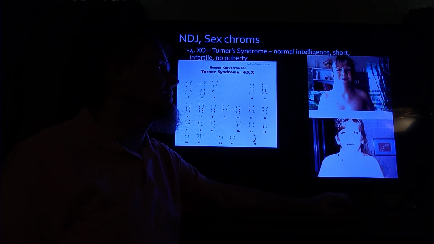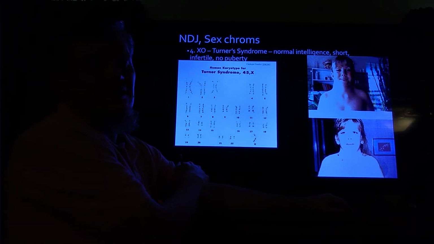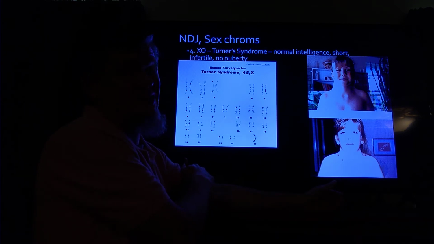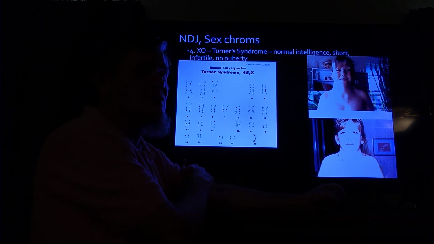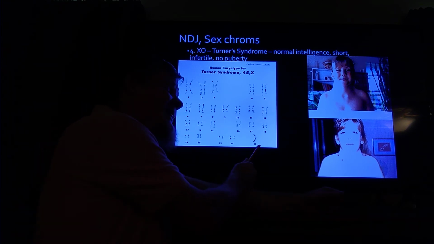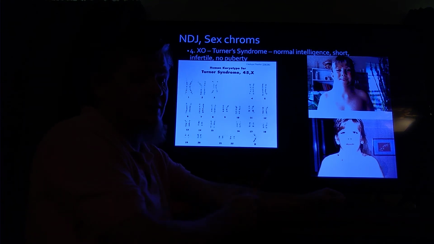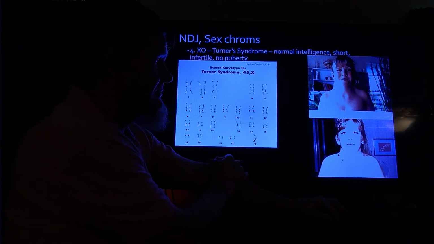This is a woman who has Turner syndrome. You notice that she's got a thick neck. That's pretty much one of the characteristic features of Turner syndrome. Women that have Turner syndrome tend to be short. They tend to have what they call a webbed neck. She is of normal intelligence. The only problem that she has is she is infertile because she will not go through puberty. She does not go through puberty because apparently a woman needs to have 2 X's to be able to do so. So she never has to shave her legs or armpits, though not that women ever have to do that. They can choose to if they wish.